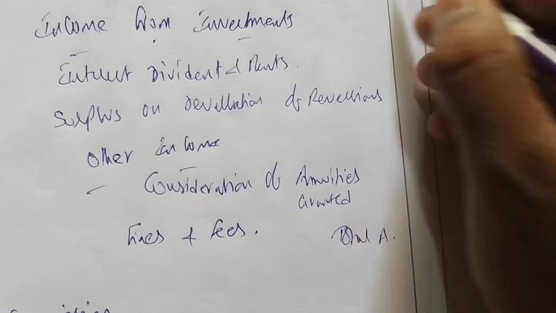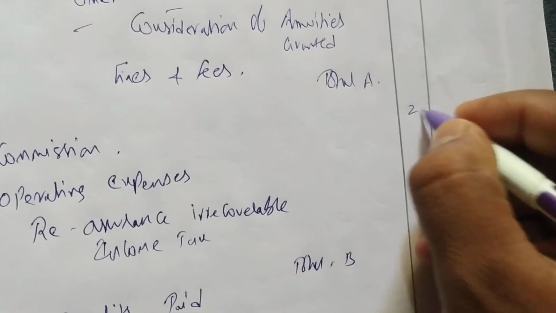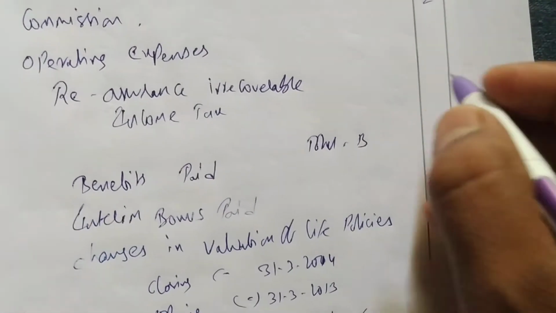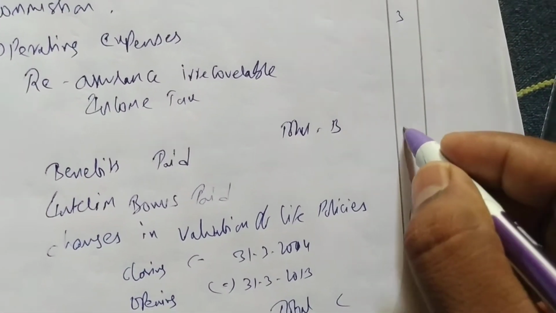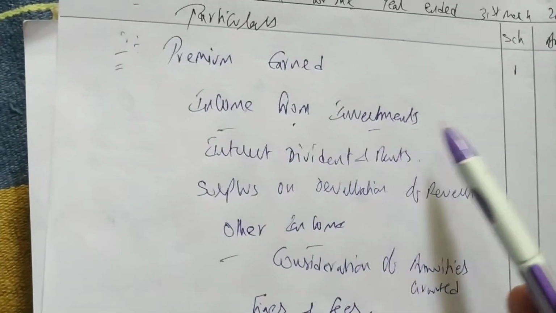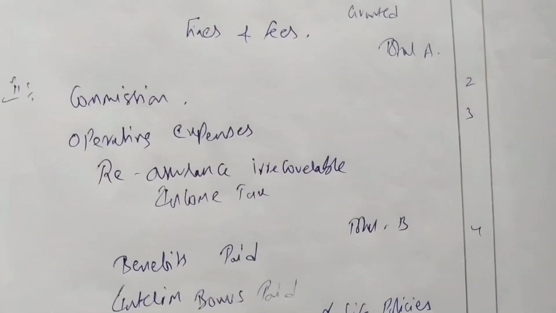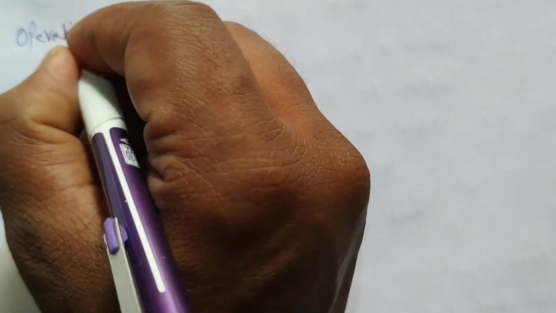Schedules we have to prepare. Let me write the schedule numbers. Premium is 1, commission is 2, 3 is operating expenses, 4 is benefits paid. Only 4 schedules we are having. 1 is premium earned, 2 is commission, 3 is operating expenses, 4 is benefits paid. Okay, so I'm leaving some space and I'm preparing the working notes. First we have to prepare the operating expenses working note, and the other is benefits paid.